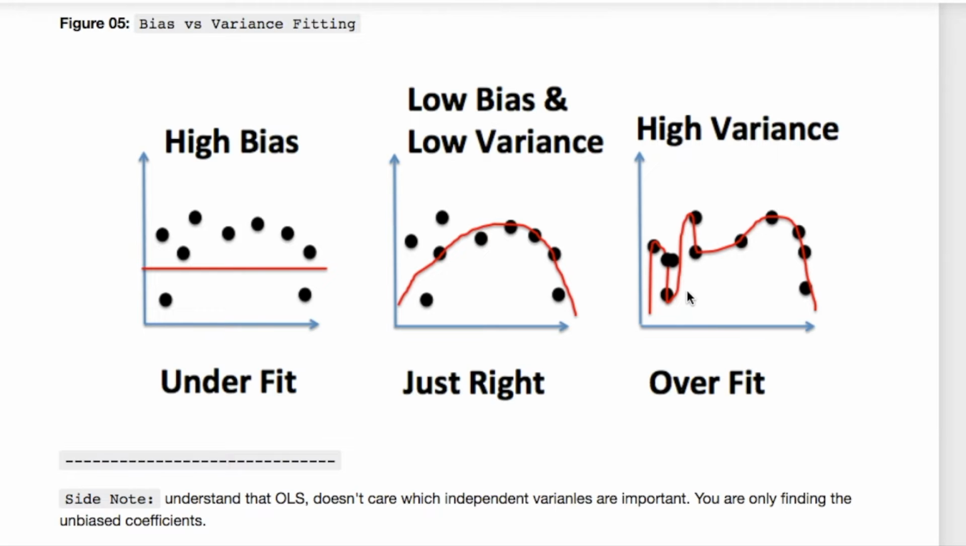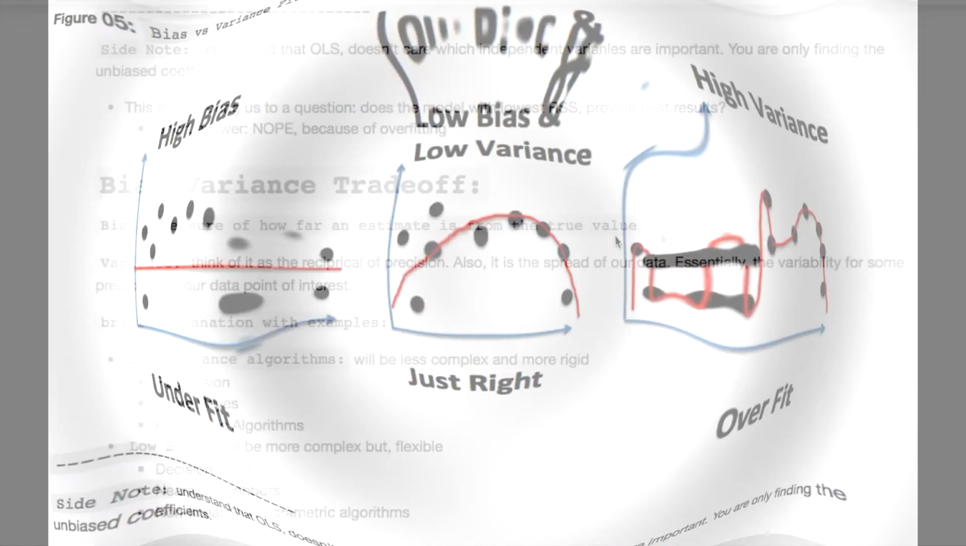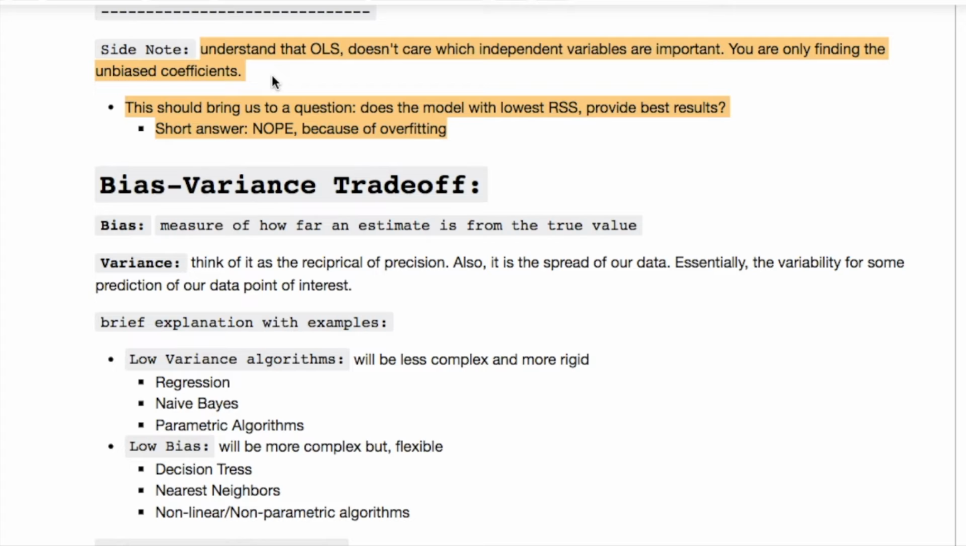And when we overfit and have that high variance, we're basically going about and finding every single contour of our line, approximating it to our data, and we don't show any deviation with it. And that's problematic. And that's something you could consider of what's going on with linear regression. A side note, understand that OLS, ordinary least squares, doesn't care which independent variables are important. You're only finding the unbiased coefficients.